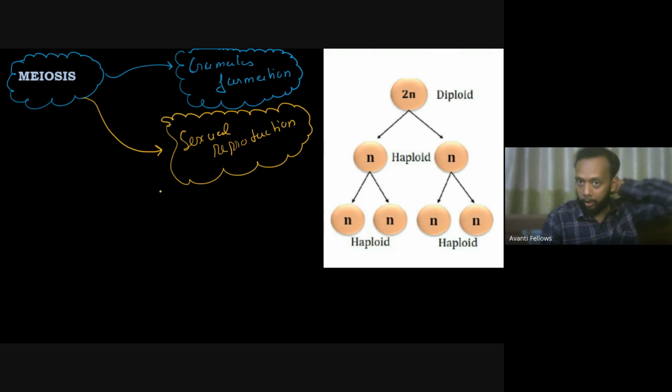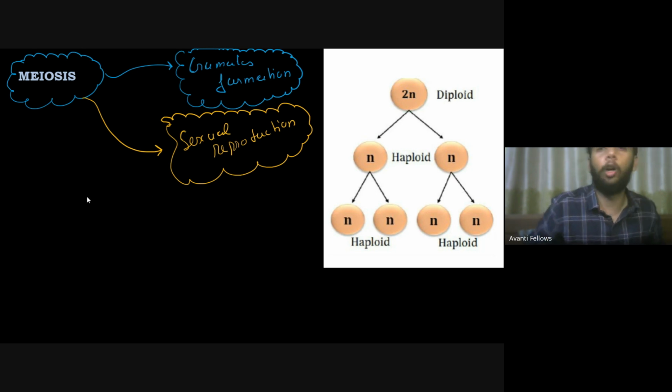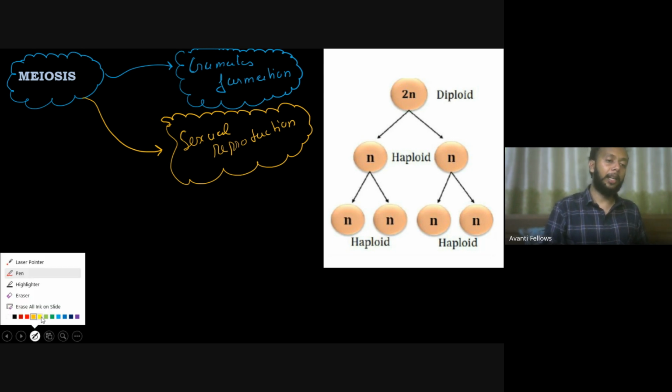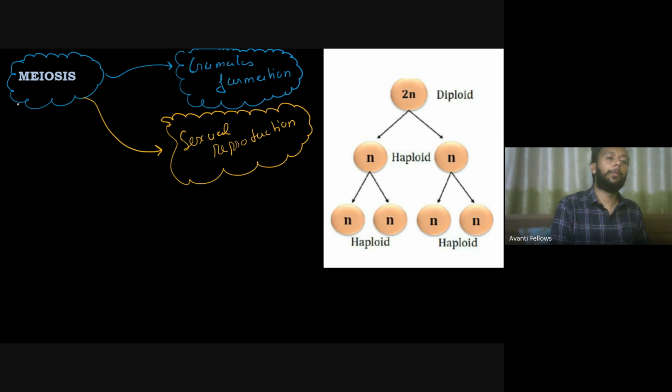So you will have gamete formation happening during meiosis. Meiosis is an event through which the gametes are formed. So all your male gametes or female gametes, whenever they are formed, they are formed because of meiosis. They are made through meiosis only. And also remember, it is my reduction division. It is also called reduction division.